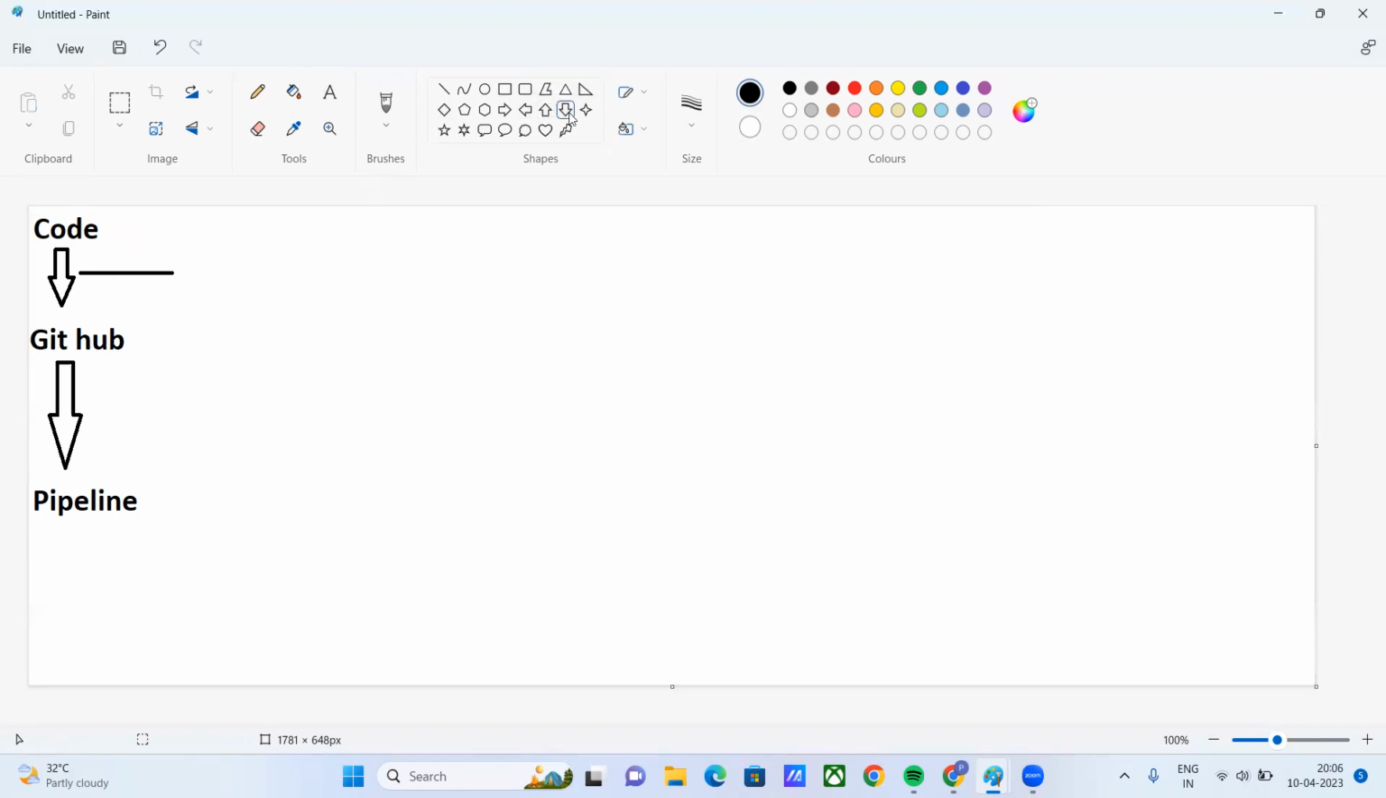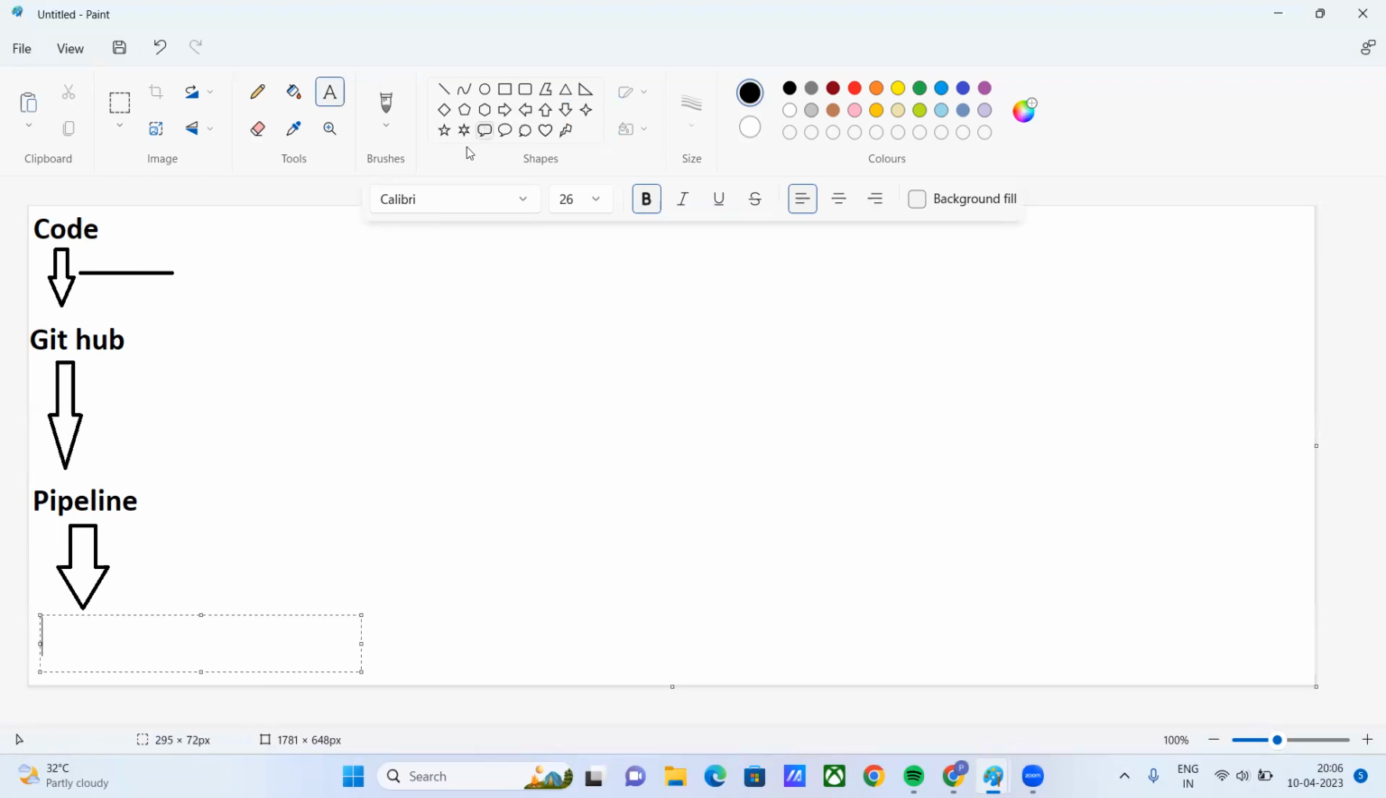That's it. Now I'm coming to my pipeline. This pipeline will be of two types. One is CI, another one is CD. One is continuous integration, and the other is continuous deployment. Deployment or development, you can say, no problem, that is not the issue. I'm just writing integration so you can understand that.